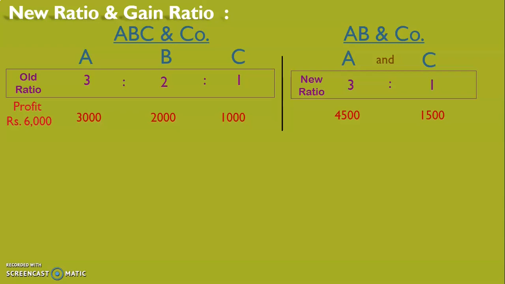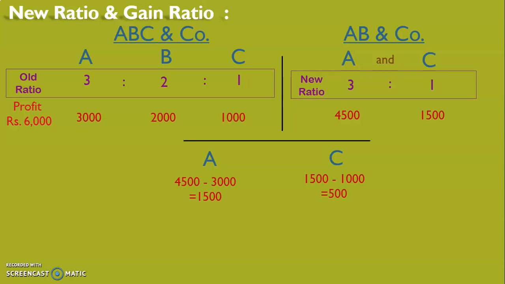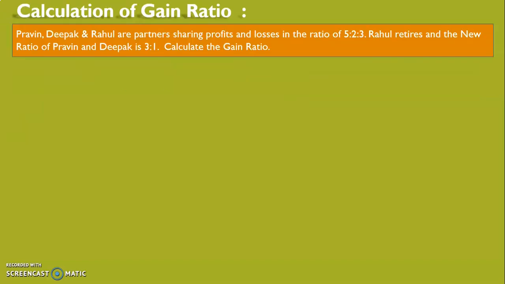So you see here, A has gained an extra share of rupees 1,500 and C has gained an extra share of rupees 500. Now this gain is in the ratio of 3:1. So 3:1 is the gain ratio. Let's see this with the help of an example.